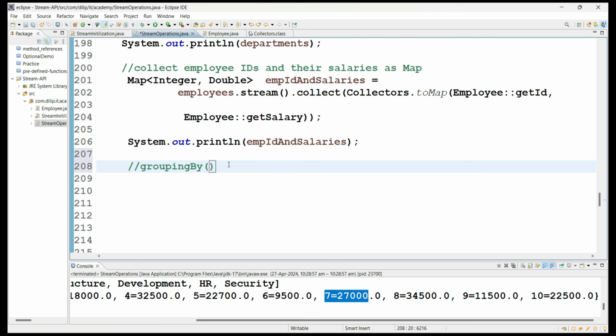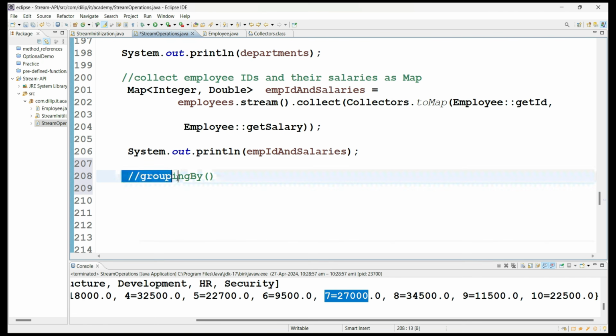I want to calculate the average age of all male employees. I want to collect all female employees' average salary. So here I am grouping based on the gender, right? These are all the examples. So in such cases, you can use the groupingBy method also. Okay, groupingBy method from where? From the Collectors class. The methods we are discussing are completely from the Collectors class, and they are being used inside the collect method.